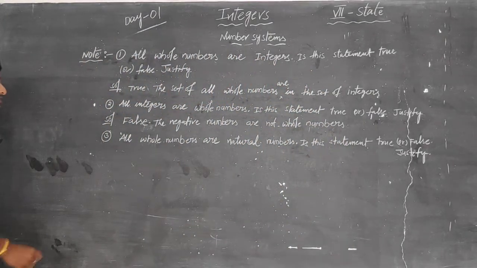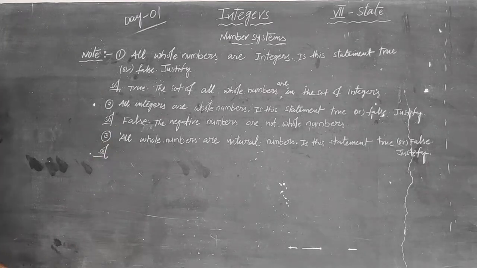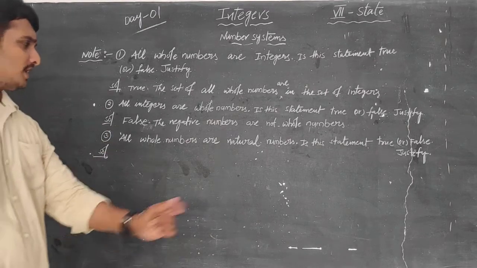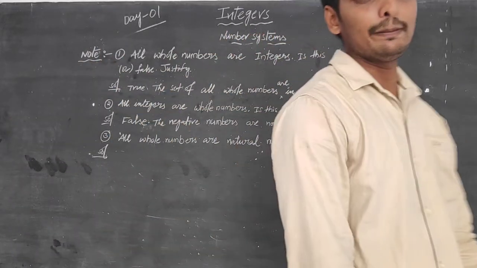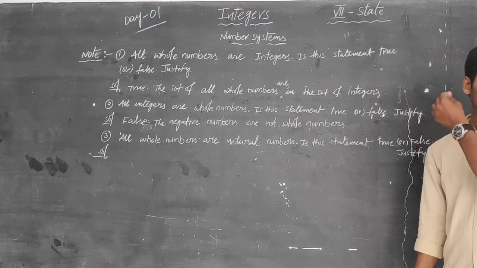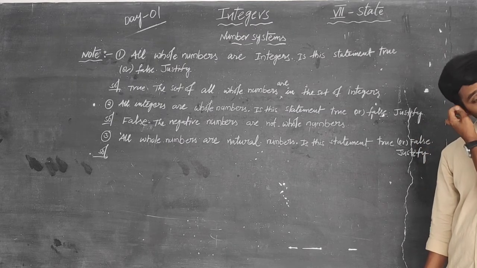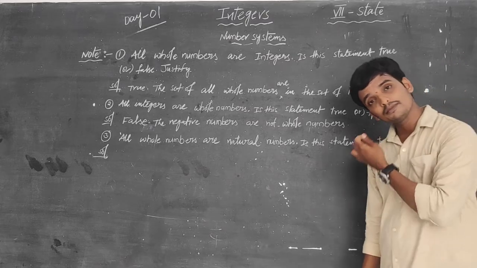Can you tell me the answer to this question, students? All whole numbers, right? Any whole number is also a natural number. I gave this statement. Is this true or false?